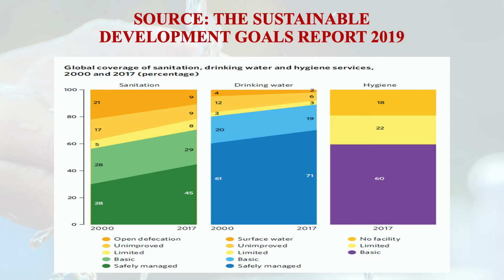If you look into this figure, the global coverage of sanitation, drinking water and hygienic services from 2002 to 2017, this figure shows that we are improving a lot, though in some parts of the world it may not be up to what we're expecting, but it's improving, going very well. But we have to keep up this progress, right? And we have to work more to achieve 100%.